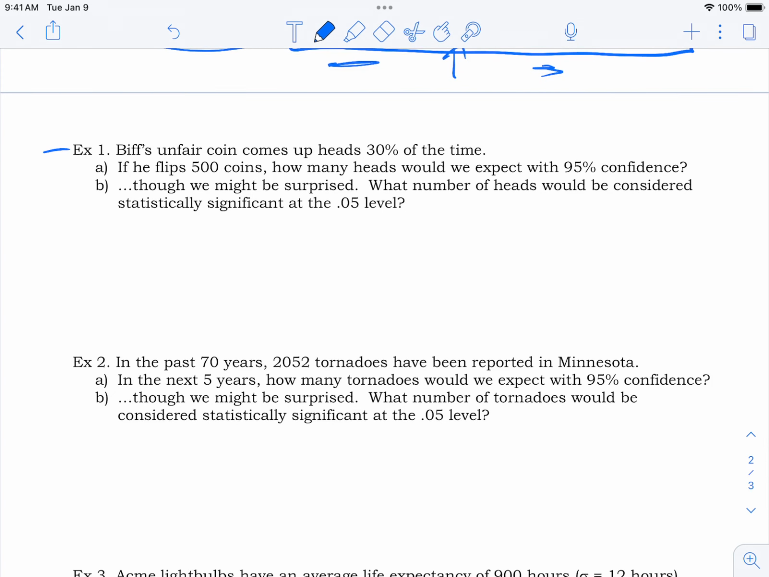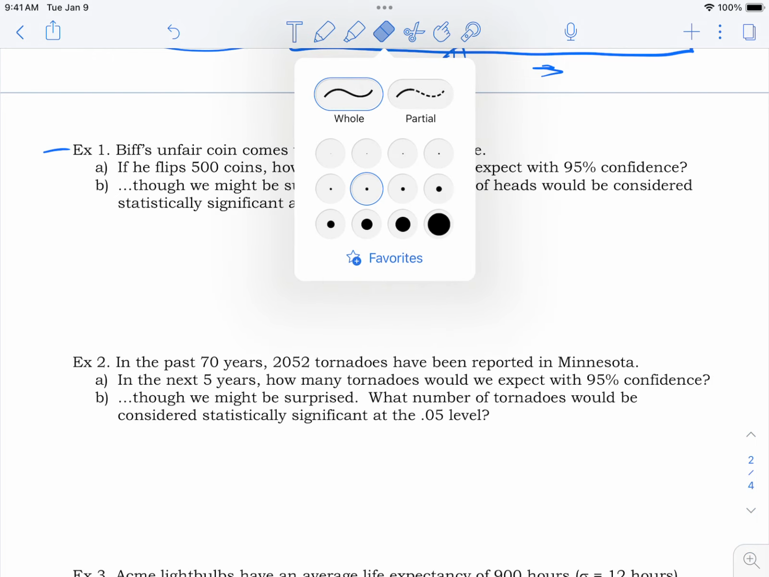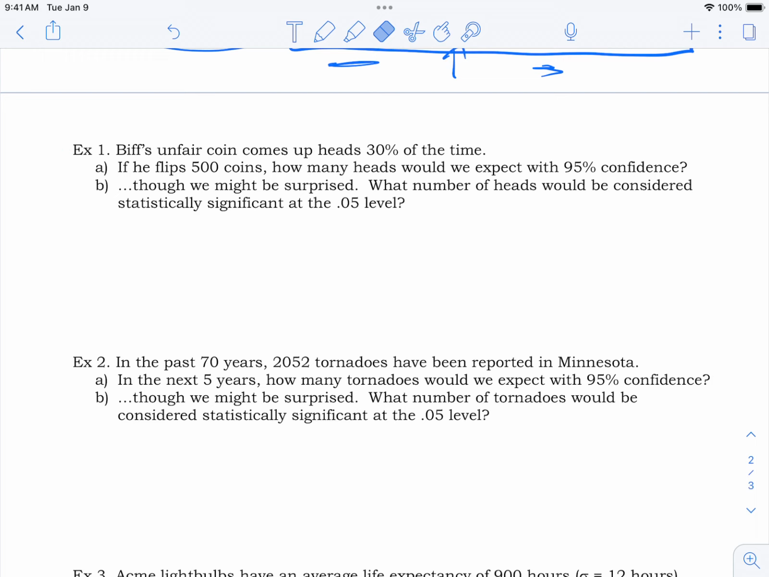Biff's example 1. Biff's unfair coin. It doesn't come up heads 50% of the time. It only comes up heads 30% of the time. He had to use some sandpaper, I think, to get that to work. But anyway, Biff's unfair coin comes up heads 30% of the time. Cool. Before we do the questions, A and B, what kind of distribution is that? Can you tell me?